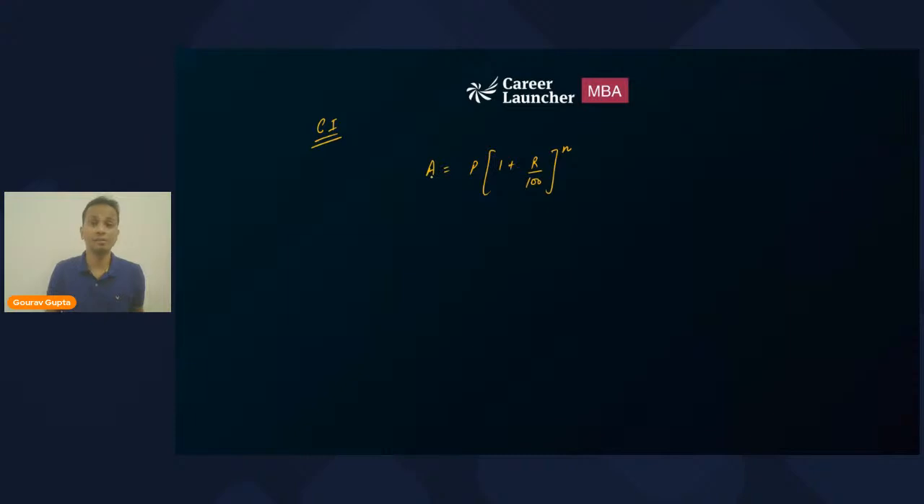Amount is the final value, right? So if I compare each of these terms with the terms that we have used in percentages, amount is the final value, principal is the initial value, right? Now this initial value is increased by R percentage, so every year the value is increased by R percentage, and N is the number of times the value is increased by R percentage, right?